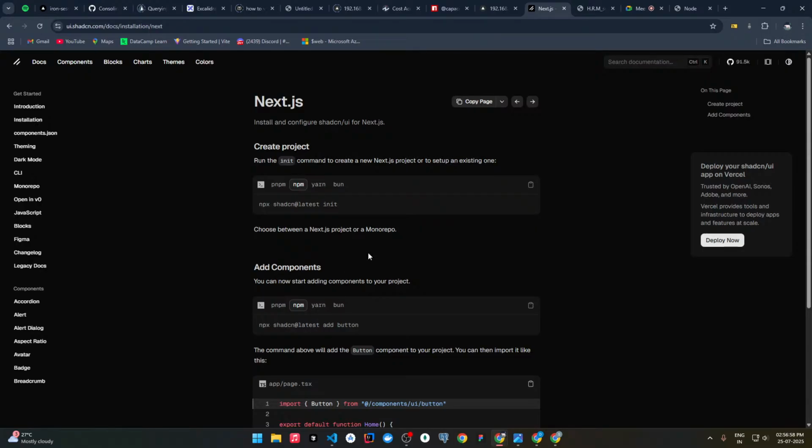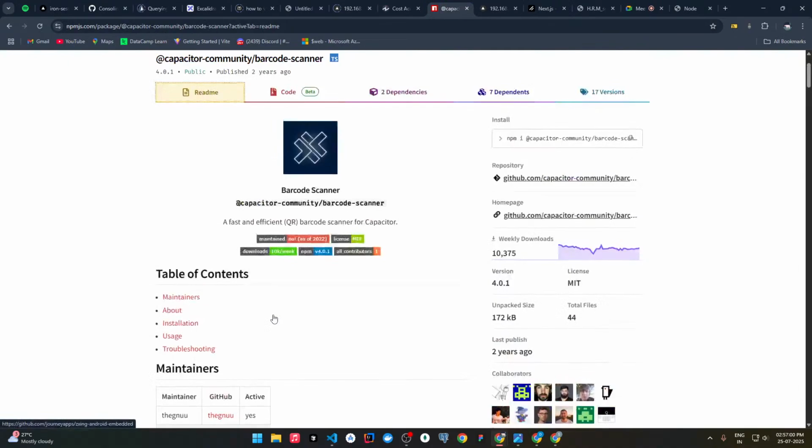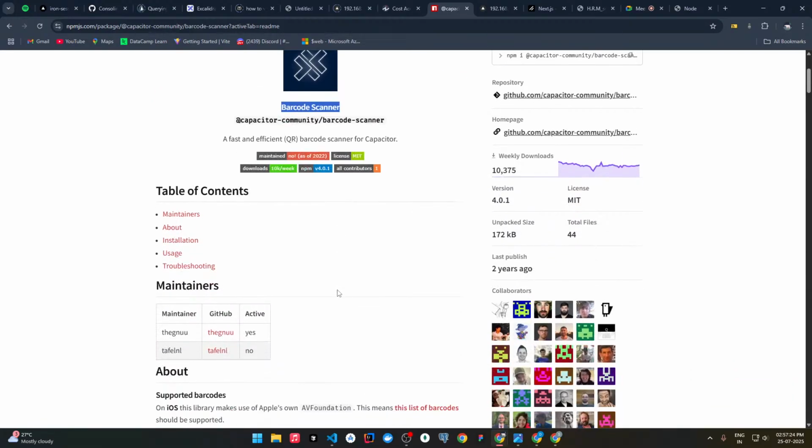Packages are simply pre-written code which makes our task easier. Like this one, the barcode scanner. If we needed to create the barcode scanner from scratch, we would need to write a lot of code in HTML and CSS. But using Node we can directly integrate this already-made barcode scanner into our application.